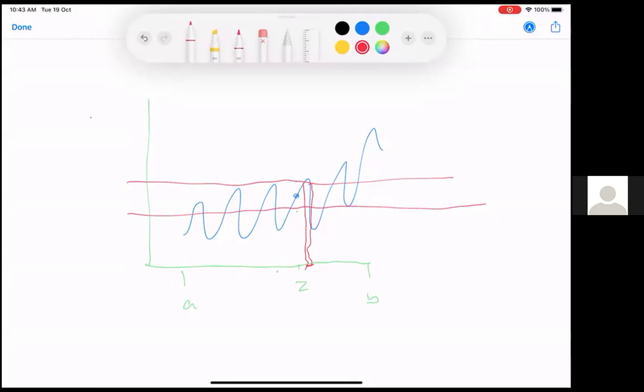And the key things are that this point is strictly above z, and at that point, the distance between f(z) and f(w) is going to be exactly epsilon. So that is the point.